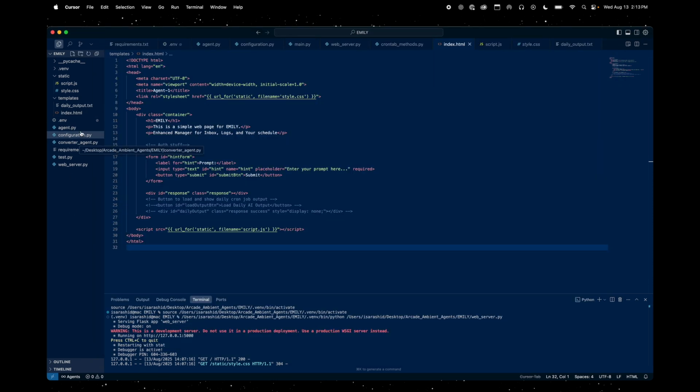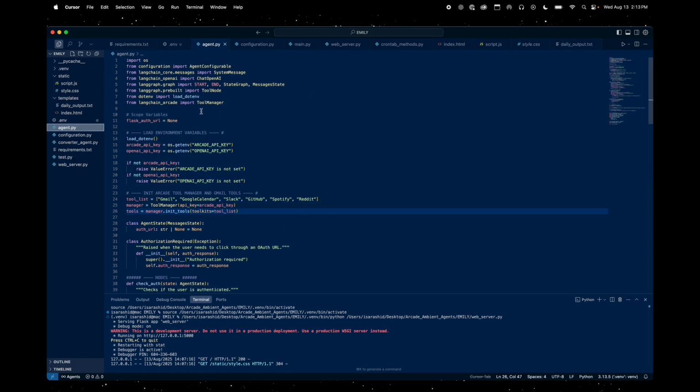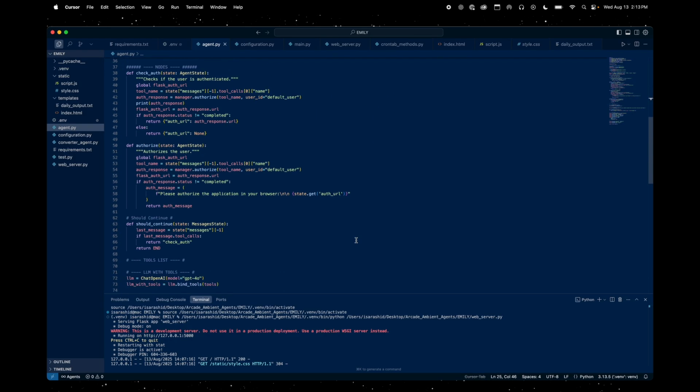And I'll show you the code. So this is the actual agent built using LangGraph and Arcade. So you can see we got the toolkits here, which is pretty nice. You can add or remove them as you please. So for example, if I don't want Slack, I just bam, take that out. Or if I'm not a coder and I don't want GitHub, I can just take that out. Pretty straightforward, pretty nice, pretty simple.